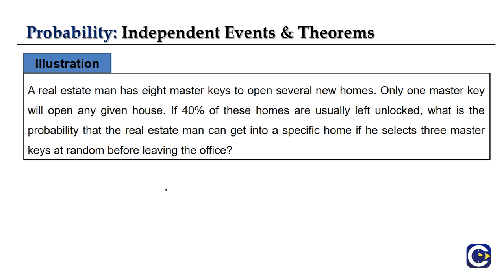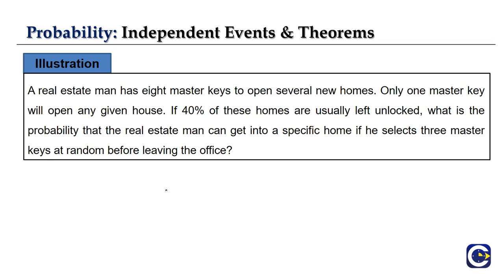So now let's do a question here. There is a question which states that a real estate man has 8 master keys to open several new homes. Only one master key will open any given house. So if 40% of these homes are usually left unlocked, what is the probability that the real estate man can get into a specific home if he selects 3 master keys at random before leaving the office? So how much probability is there that he can get in? So use our total probability theorem here.